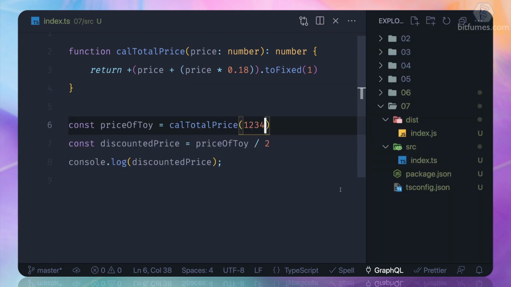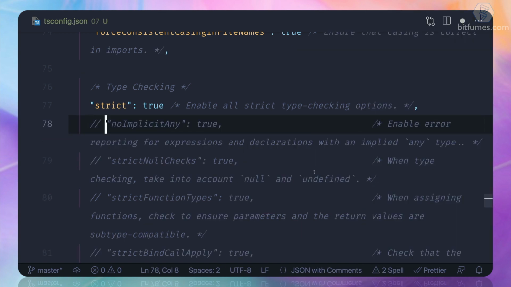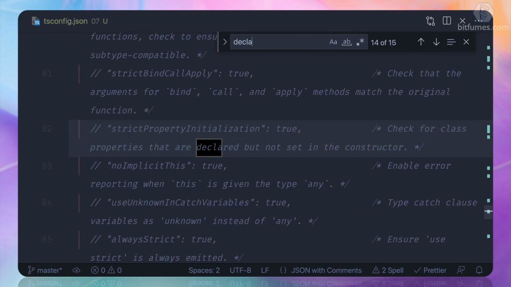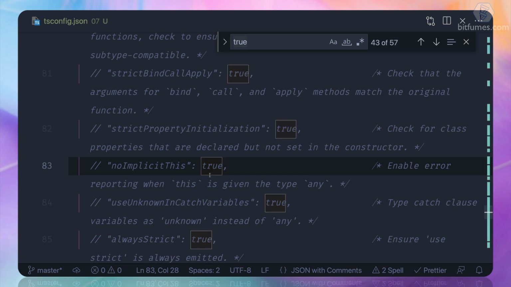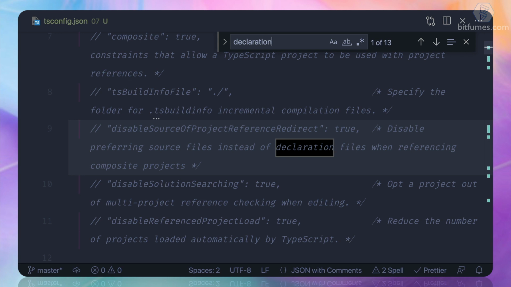And finally, before closing this video, I just want to explain one more powerful thing here, which is declaration. What's that? Declaration. Yeah, so let me search declaration.